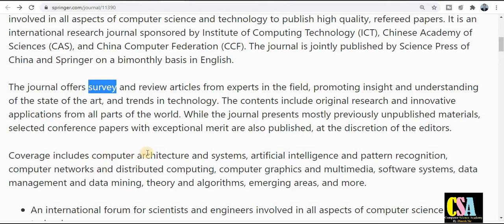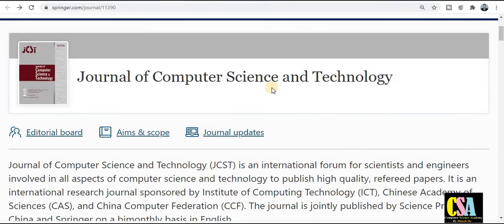Coverage includes computer architecture, systems, artificial intelligence, pattern recognition and many more things. If your research area comes under this category, you can publish your research in this quick publication Springer journal. Now let us go to the aim and scope in deep detail.